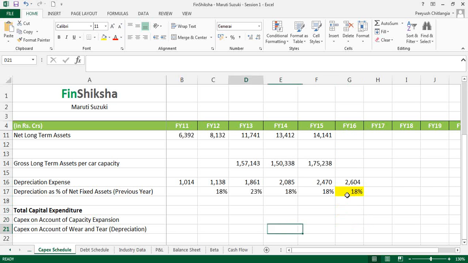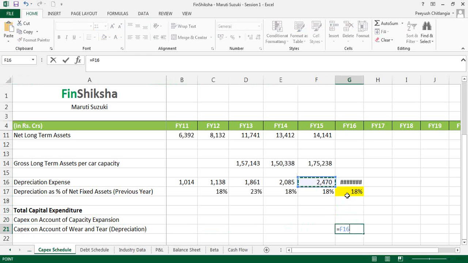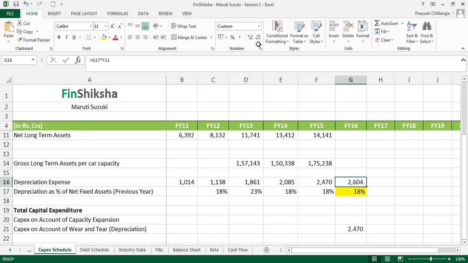Also, we say that there is a capex on account of wear and tear. Whatever wear and tear happens last year, I'm going to project that as a number this year in terms of the capex. And total capital expenditure is going to be 2470 plus whatever capex happens on account of capacity expansion. We'll read up about the capacity expansion plans of the company as we go along, right?